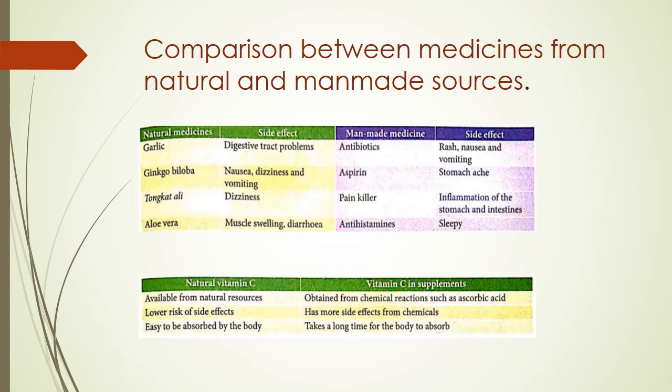Okay, ginkgo biloba. The side effects are nausea, dizziness, and vomiting. Whereas aspirin, sometimes people cannot tolerate it, they get a stomach ache. Tongkat ali will also give dizziness. For man-made, painkiller, for example Panadol, they will get inflammation of the stomach and intestine.